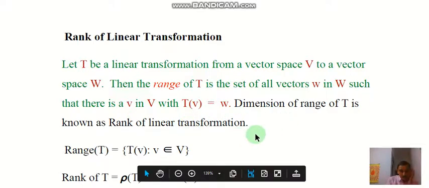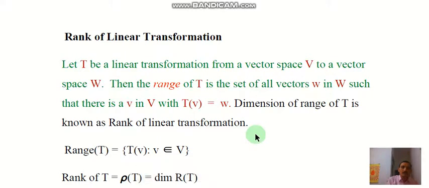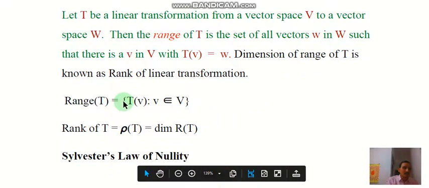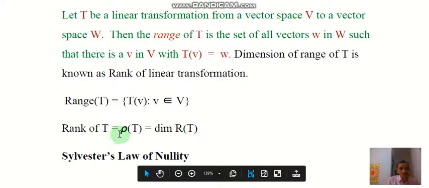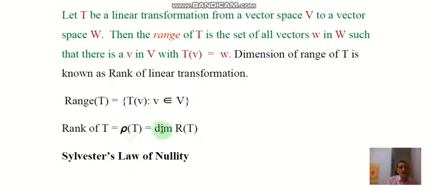The range is also a subspace of W, so we can define the dimension of this range space, and this dimension is known as the rank of T. That is, range space R(T) equals Tv for all v belongs to V, and the rank of T is denoted by rho T. So the dimension of the range space R(T) is known as the rank of T.